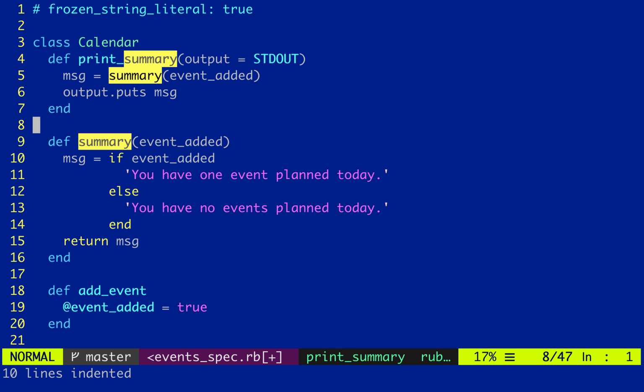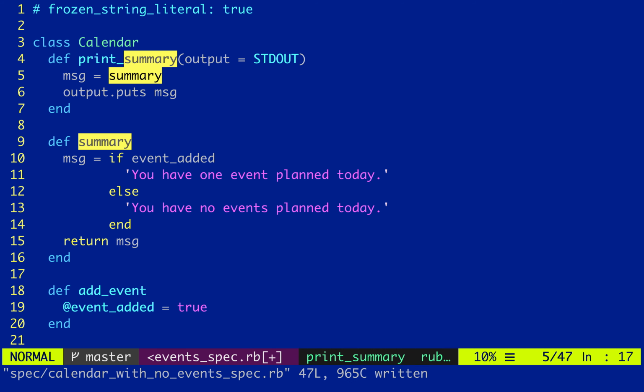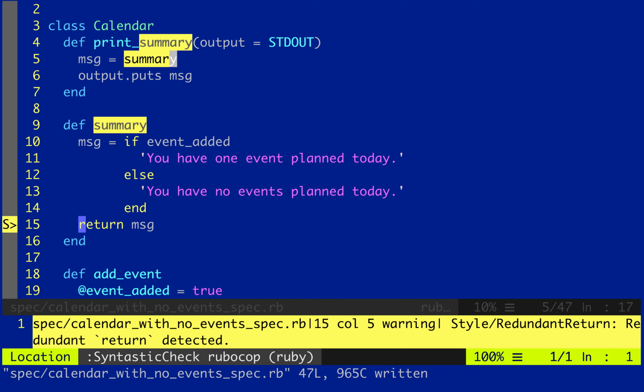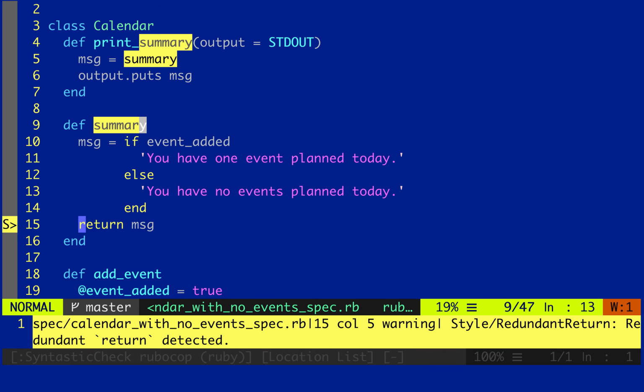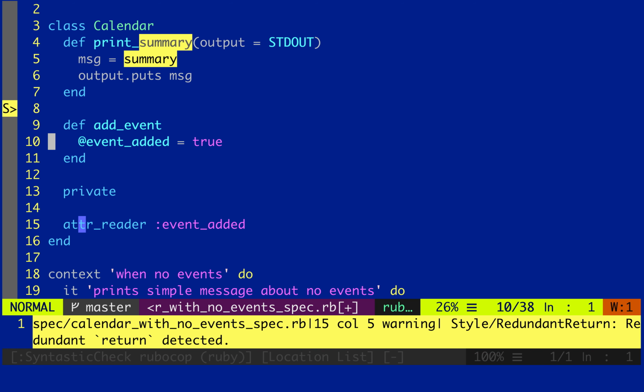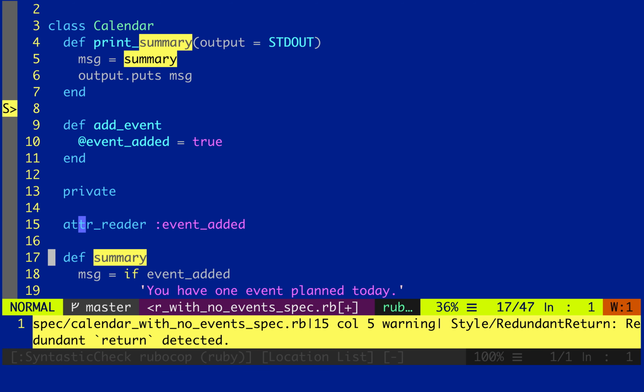I don't need to pass it in because it's a method on the object, so I'm going to delete that. Okay, now let's run those tests. Test that the extraction worked. Great. Now summary is only used internally, so I'm going to push it down into the private method area.